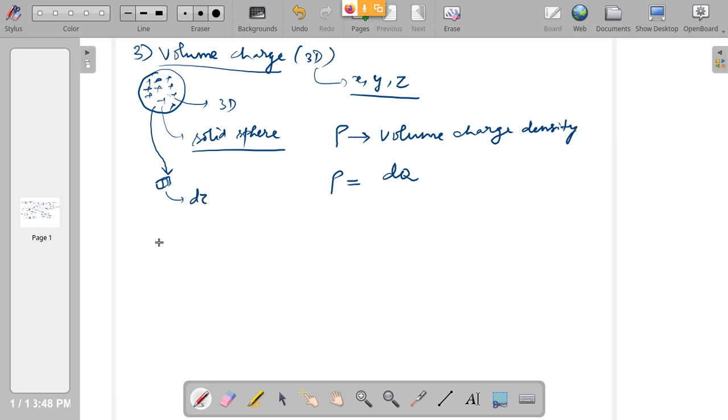I am using the tau symbol because if I use dV for volume, later on we will do potential. Electrostatics means we have to do potential or voltage, right? That time we will again have the V symbol. So to avoid confusion, in standard textbooks they don't use dV for volume, they use d tau. That is charge per unit volume.